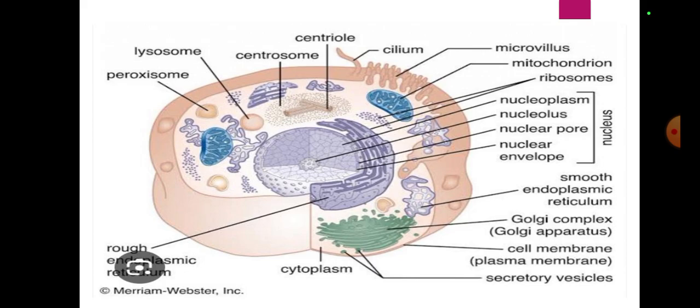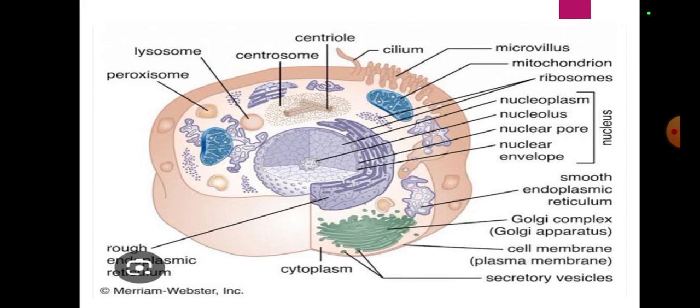For example, some are common in both plant and animal cells, like mitochondria, singular mitochondrion, and ribosomes. Mitochondria break down food to release energy, and therefore they are called the powerhouse of the cell. Ribosomes are very small organelles which are the factory of protein. Okay, then what's the nucleus? It acts like the control center of the cell. It contains all the information of the cell in thread-like structures called chromosomes.